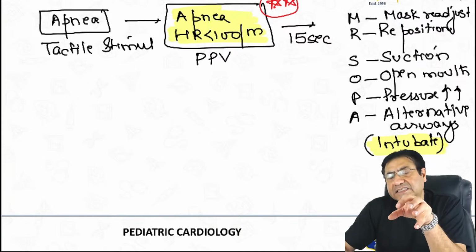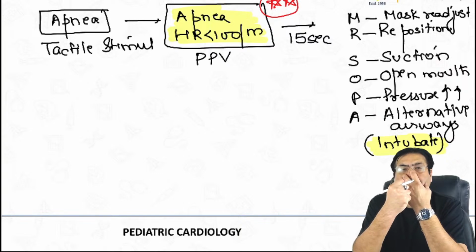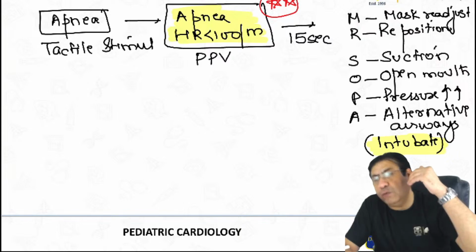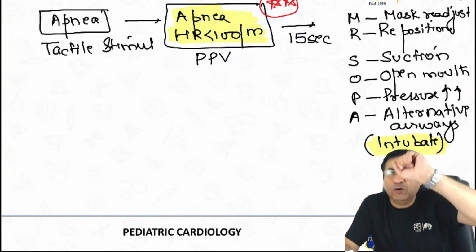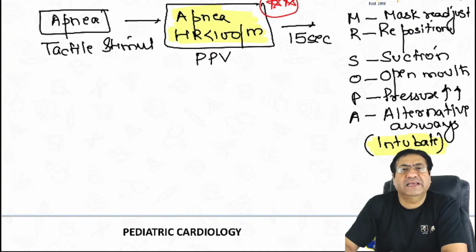So in case the child has been on AMBU bag with a mask and the child is not improving after birth, then along with the other steps, you need to intubate the child, put in an endotracheal tube, and then start doing ventilation again.